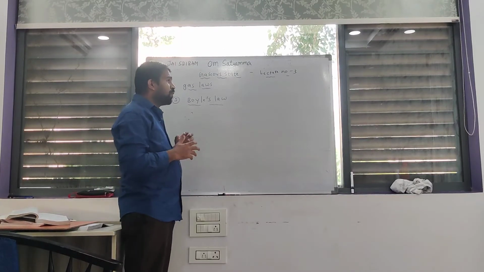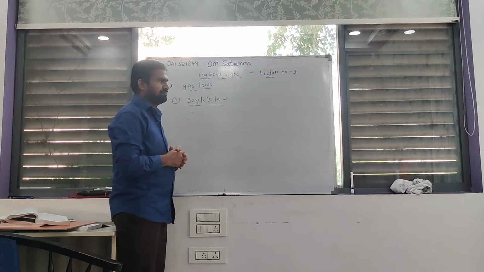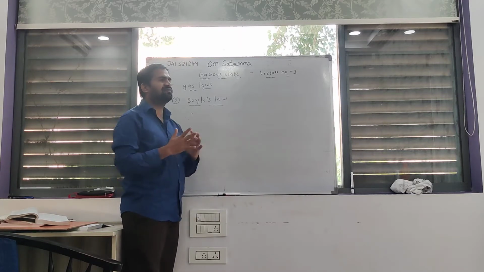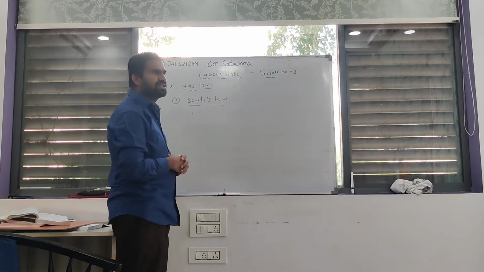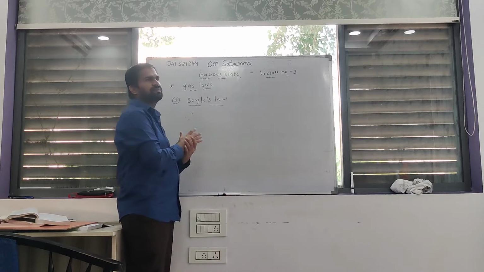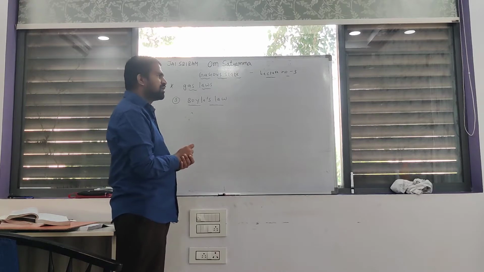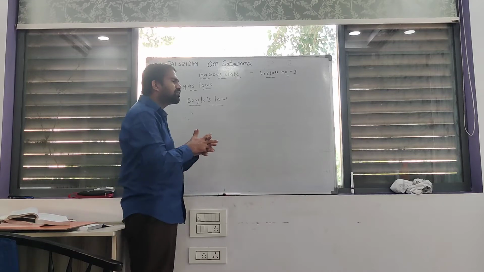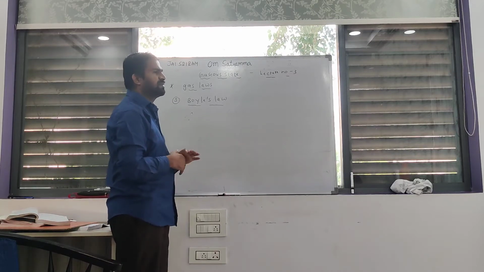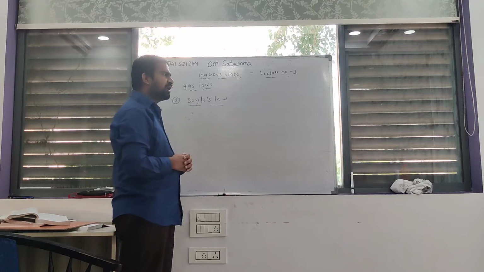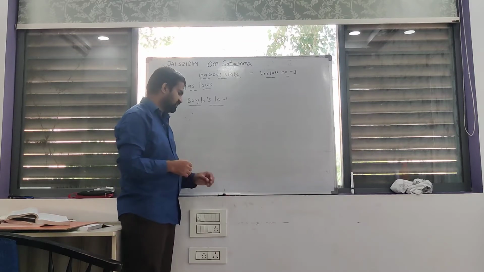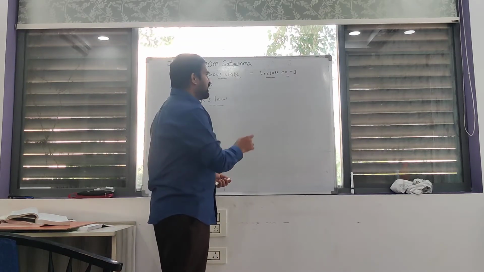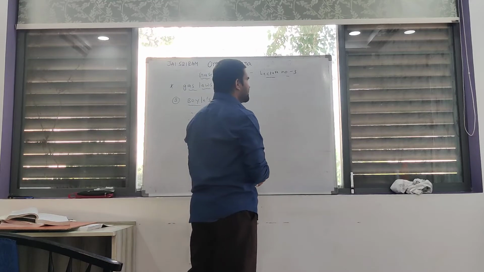Okay. What is the relation between pressure and volume at constant temperature for a given amount of gas? How are volume and pressure related to each other at constant temperature for the given amount of gas? I will give a clear explanation. For better understanding, I can take one general example.